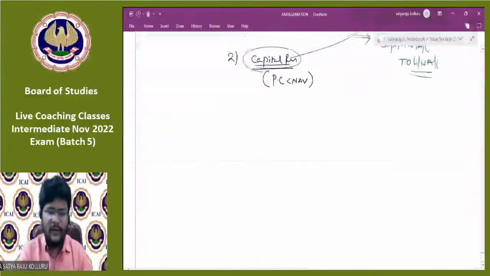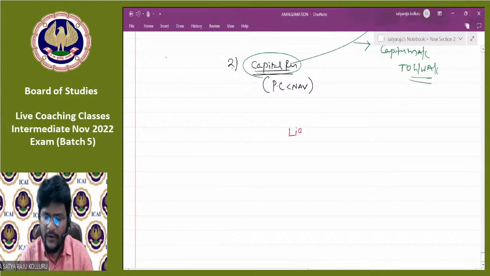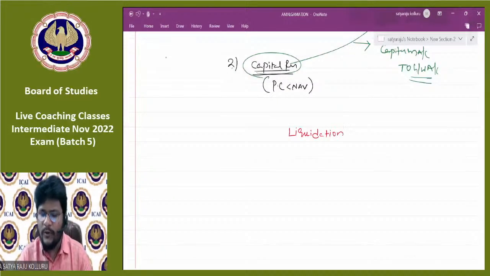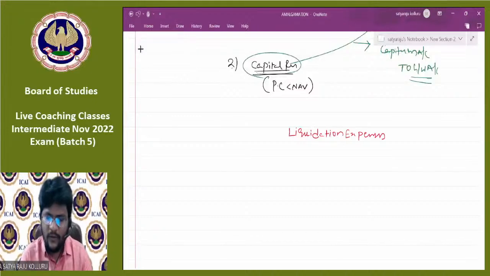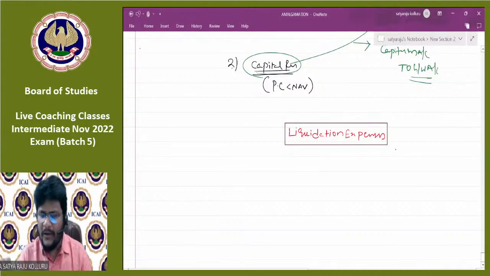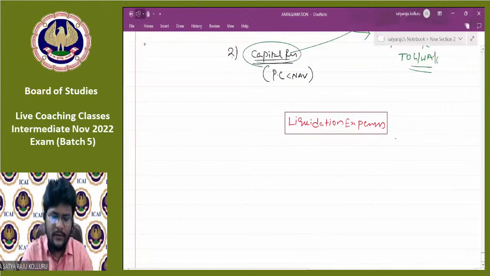Next, coming to the next important concept, which is liquidation expenses. Please, all of you pay attention here, guys. So many students are always confused about liquidation expenses, the accounting treatment of liquidation expenses, and they are regularly tested in the examinations as well. Sir, we already discussed the liquidation expenses concept, no? Why are you considering it again here? We actually discussed a very small point at the time of explaining the accounting treatment in the books of the selling company. But here we are going to have a detailed discussion. Concentrate, guys.